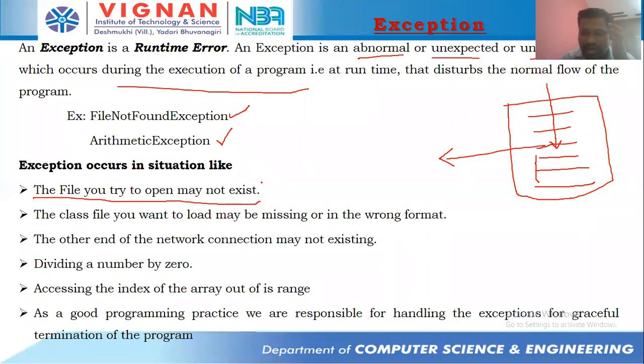There is some mode you would like to open it in, by using random file access, but that file may not exist. In that case, you'll be getting an exception. This doesn't generate any error at the time of compiling. It will generate an error at the time of running the program.